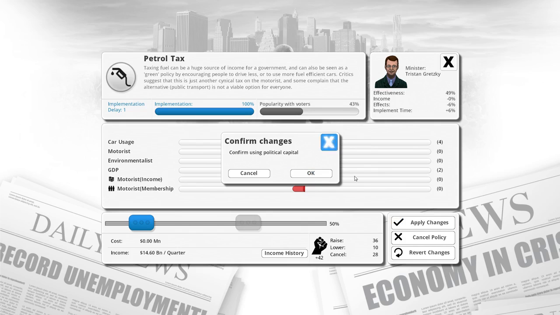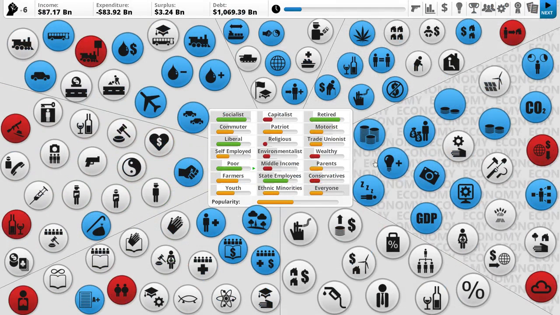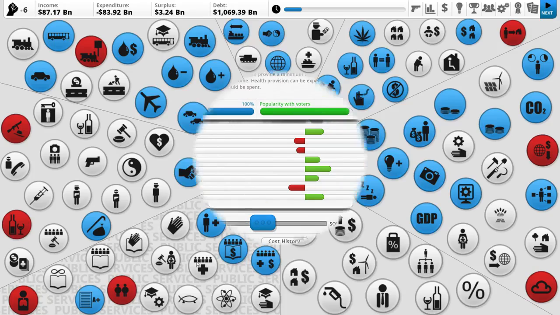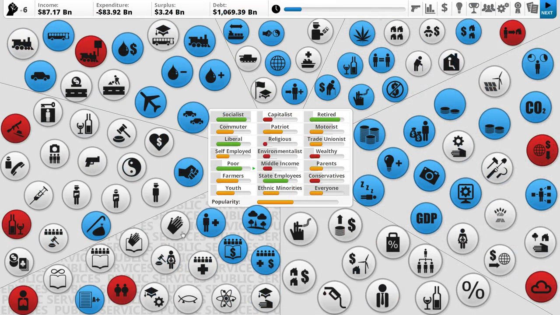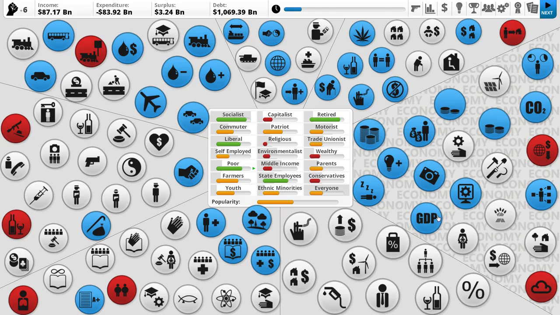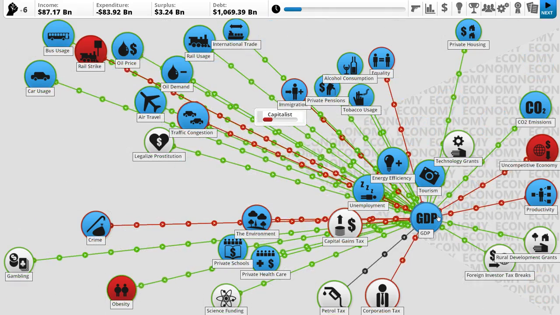How quickly will this be implemented? Implementation delay, good, so it'll be done next turn. Some things, such as I think my state, yeah. Implementation delay is 12. Maximum time it takes in turns for this policy to be implemented or changed from one value to another. So that's kind of the thing. So that'll be implemented immediately, which is good. Oh, sorry about that.